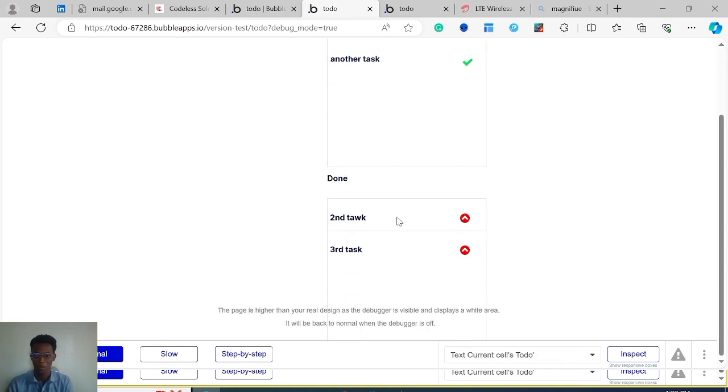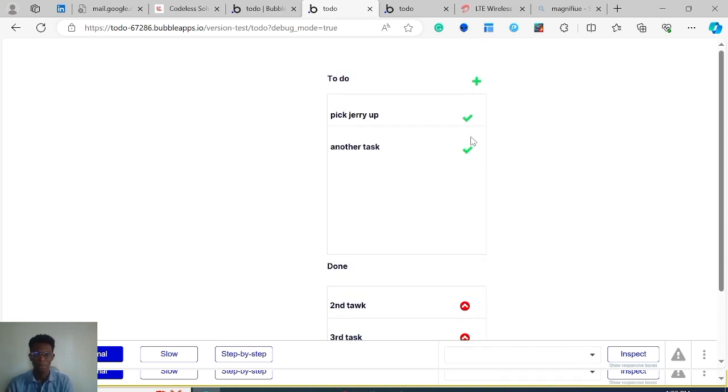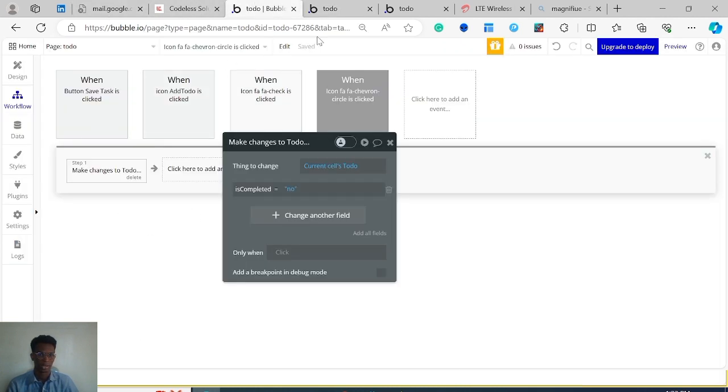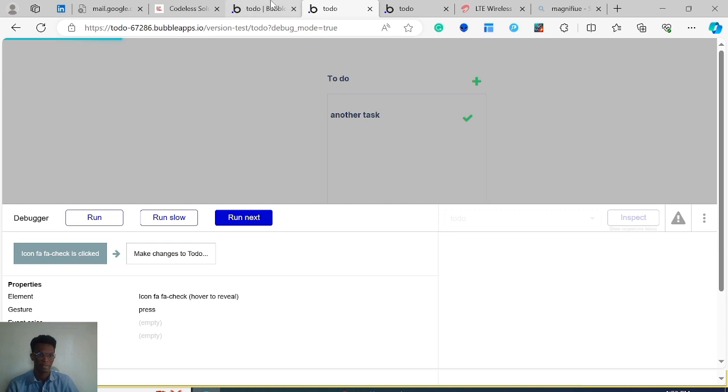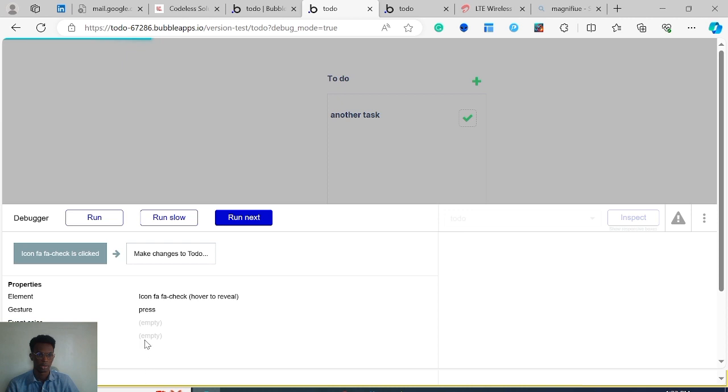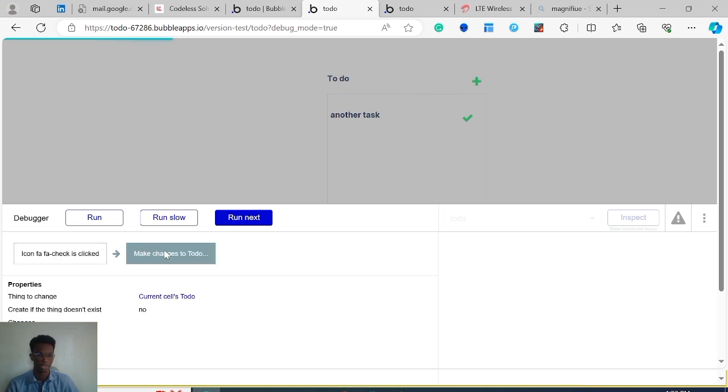Okay, let me show you one cool thing before we go. Every time we click on any of these workflows, what if we want to know what's actually happening behind the scenes? So we have this tool here called the debugger. I'm going to make a separate video on it, but I just want to show you real quick what is happening. So if I go to step by step and I click on this, you can see that the same thing that's happening in the editor is when icon FAFA is clicked, which is this, make changes to do. So this is it. When I click on run next, make changes to do.